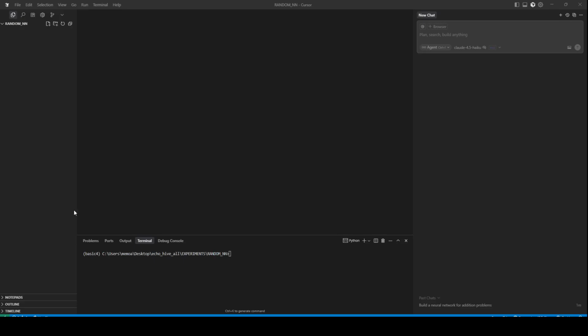Let's build a neural network and optimize it by adjusting its weights using random numbers. I'm going to use Claude 4.5 Haiku and let's build this from scratch. It'll be an interesting experience.